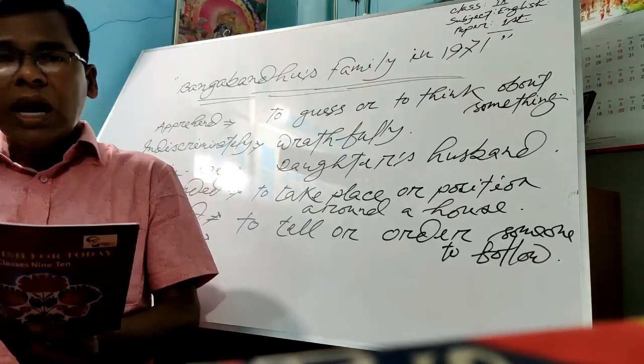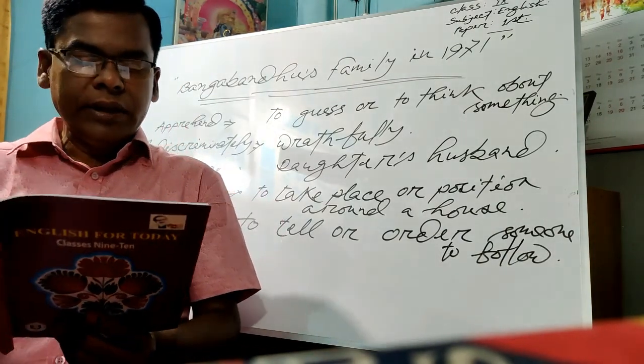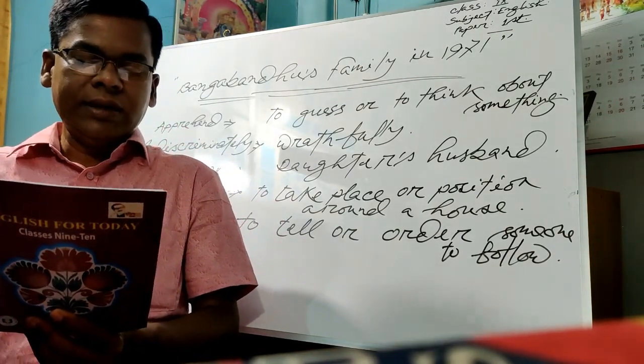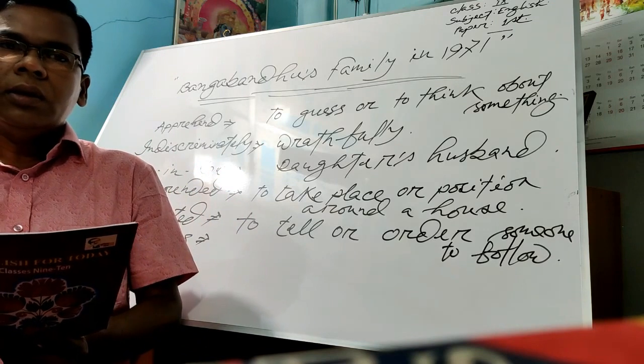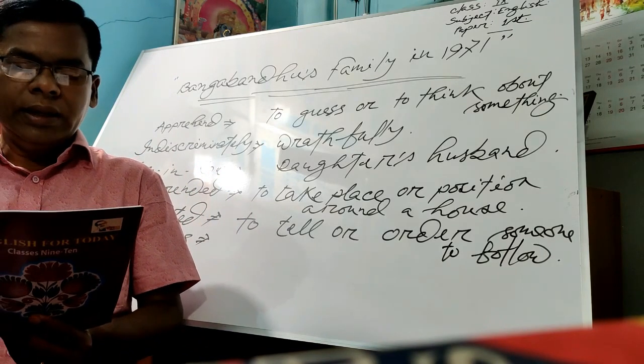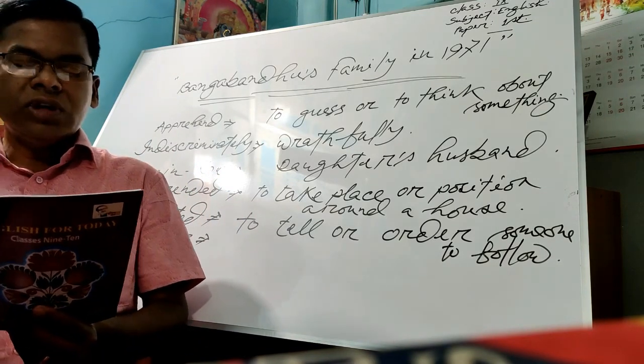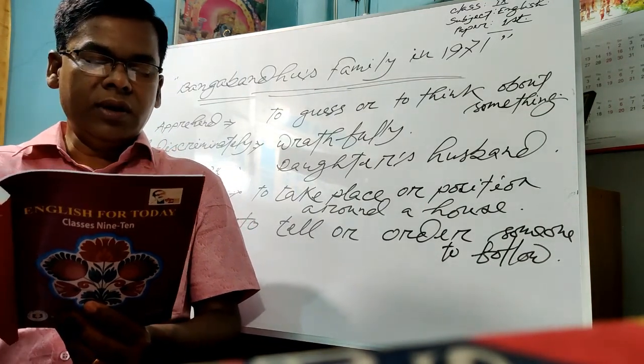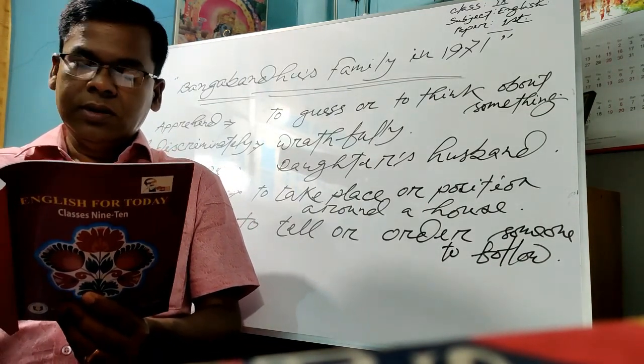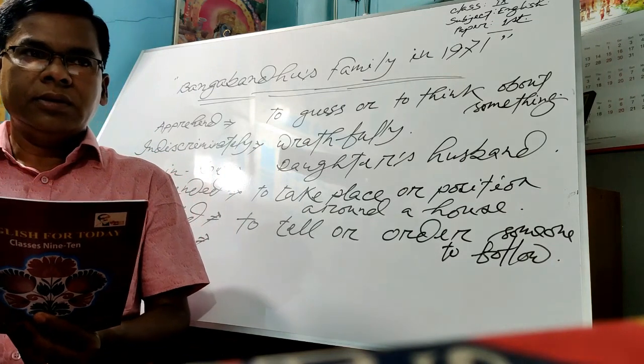So, after reading this first stanza, we can understand that the date was 25th March 1971, and it was a dark night.